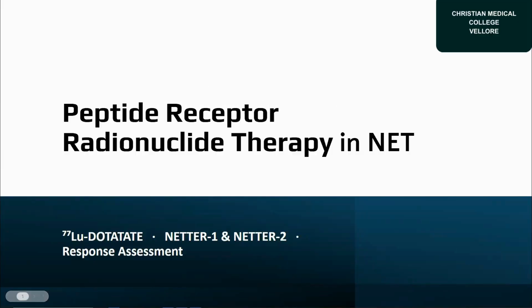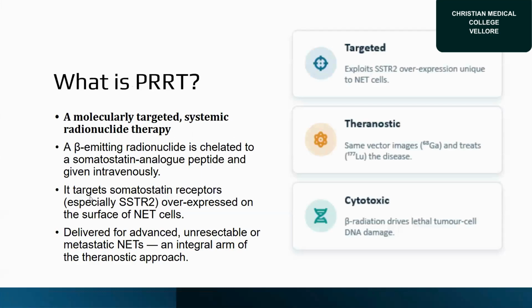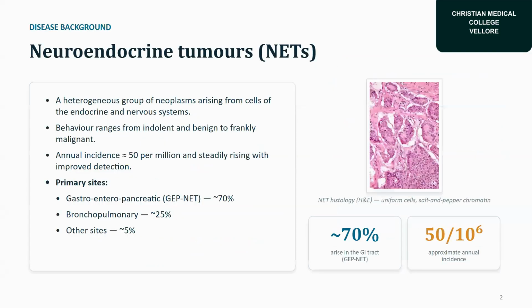Good morning all. The topic is PRRT in neuroendocrine tumor. So, what is PRRT? As we know, it's a molecularly targeted systemic radionuclide therapy. A beta-emitting radionuclide is linked to a somatostatin analog peptide, which is given intravenously. It targets the somatostatin receptor, especially SSTR2, which is overexpressed on the surface of neuroendocrine tumor cells. It is delivered for advanced, unresectable, or metastatic neuroendocrine tumor and is an integral arm of the theranostic approach.